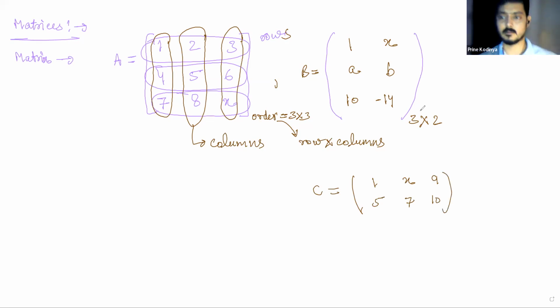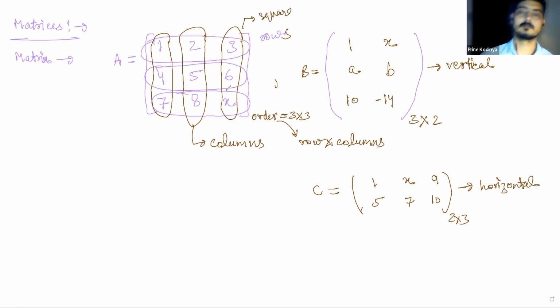1, x, 9, 5, 7, 10, right? And in this case, see, now the number of rows is 2 and the number of columns is 3. So this has an order 2 cross 3. Right? Now 2 cross 3 and 3 cross 2. So this is a vertical matrix, and this is a horizontal matrix. But both are rectangular. So this is how we can define some of the matrices.